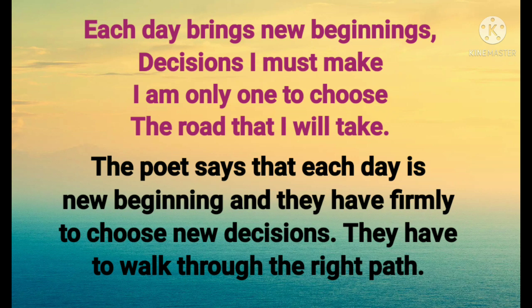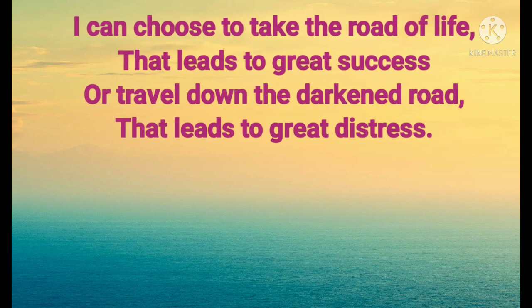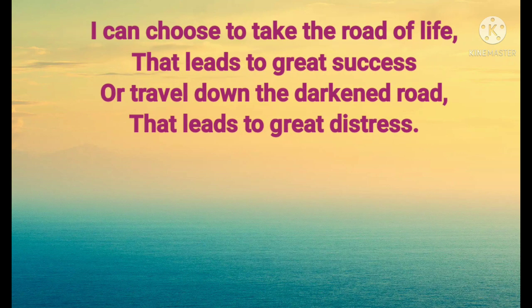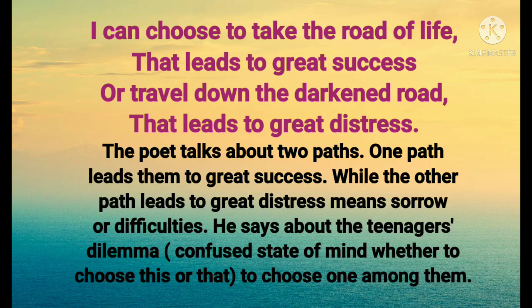They have to walk through the right path. I can choose to take the road of life that leads to great success or travel down the darkened road that leads to great distress. The poet talks about two paths. One path leads them to great success while the other path leads to distress, meaning sorrow or difficulties. He talks about the teenager's dilemma to choose one among them.